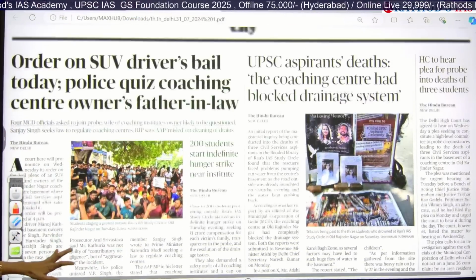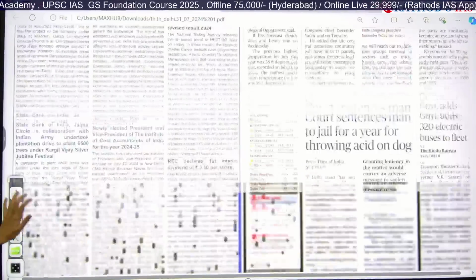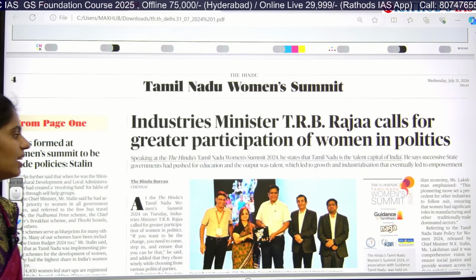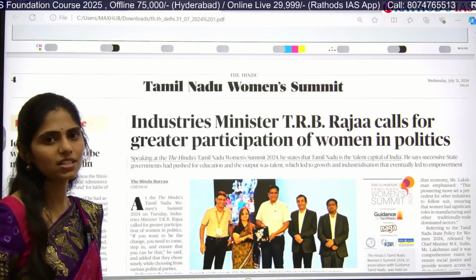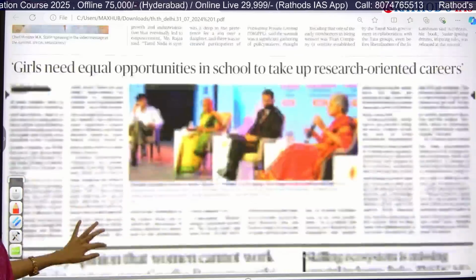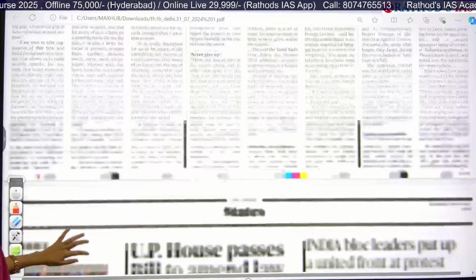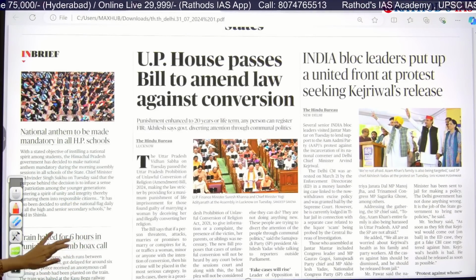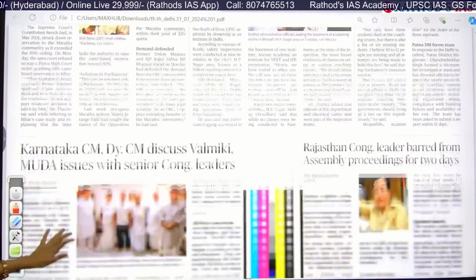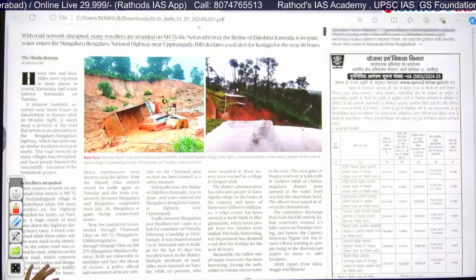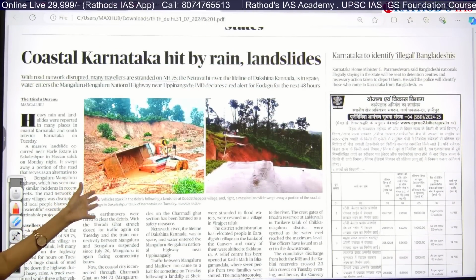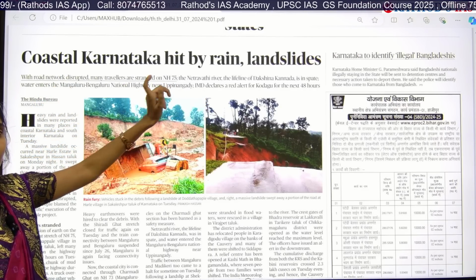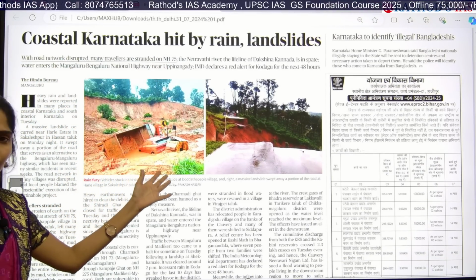In the city page, there is nothing much important. Our page is entirely filled with the Tamil Nadu Women's Summit. If you are from Tamil Nadu it is very important, but it is not much relevant from our UPSC point of view, so keep it aside. In the states page also there is nothing much important, so leave this page also. Mostly you can see the impact not only in Kerala but also in Karnataka, where we have landslides and heavy rain. These are the images depicting that.